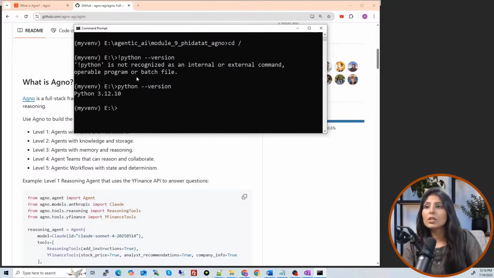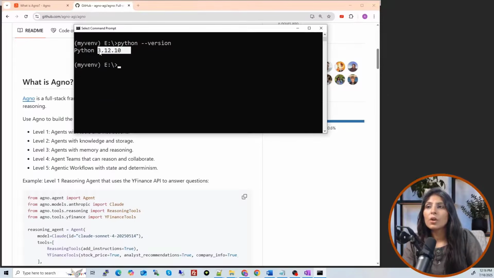So the Python version is 3.12.0. So guys, creating an environment is a separate thing. The main thing is you should have Python installed. In my case, I'm using this Python. And now you will install the Egno package. And how you'll install the Egno package?